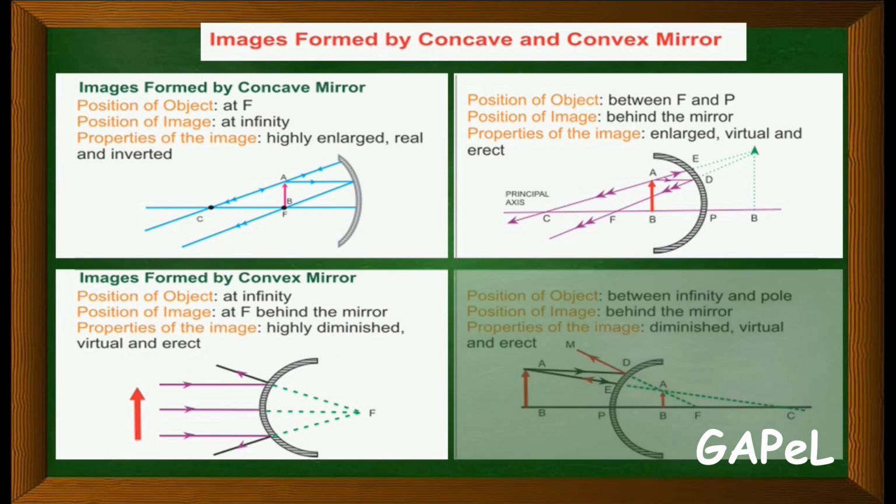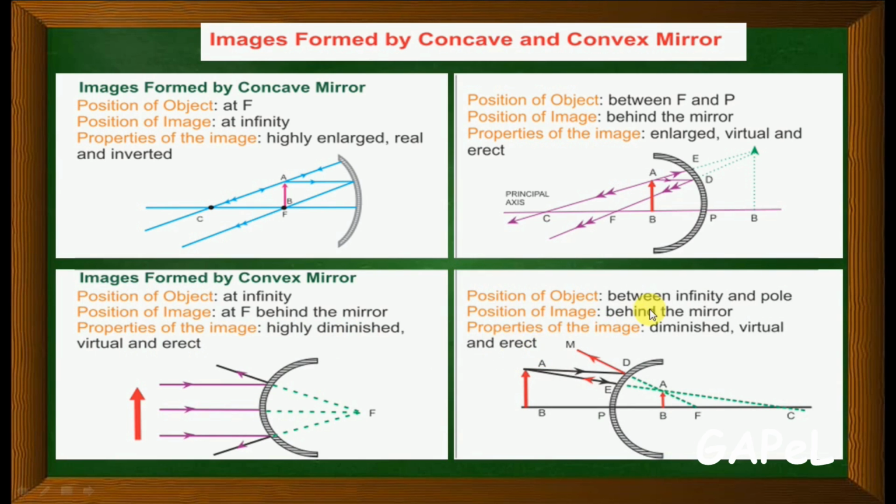Next point, when you have object between infinity and pole, so infinity and pole, so खंय दवरूंक शकता तू मदी, between infinity and pole म्हटला. So कितें जातलें, from here is what is the object. So when it incidents over here, see, when you draw the virtual line, it will pass through center of curvature.